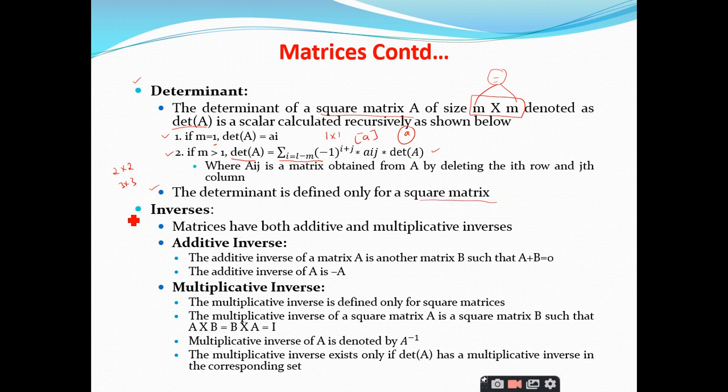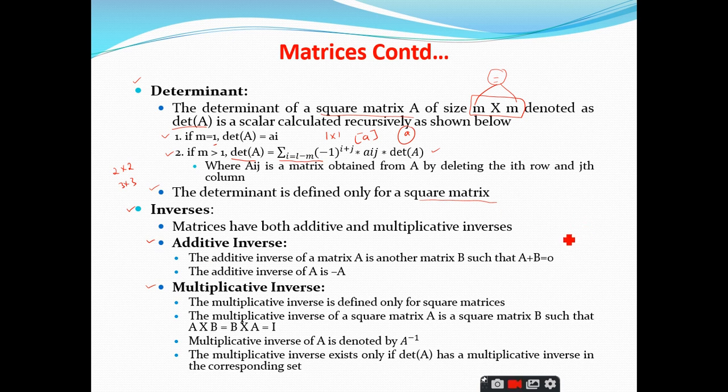And other than this, we have the inverses. First of all, let me tell you how many inverses there are. There are two types of inverses: one is the additive inverse, and the second one is the multiplicative inverse. Additive inverse is a very simple concept.